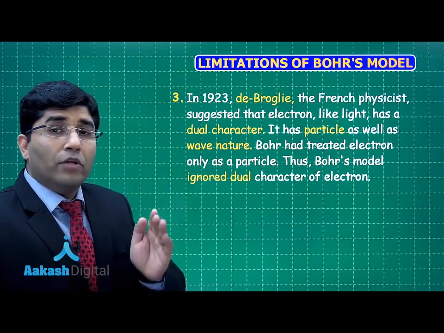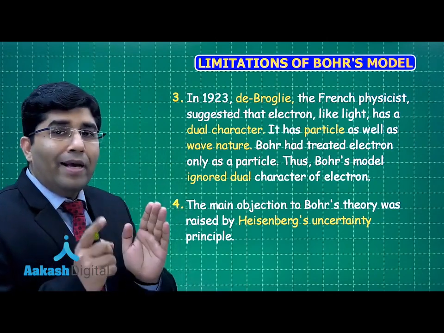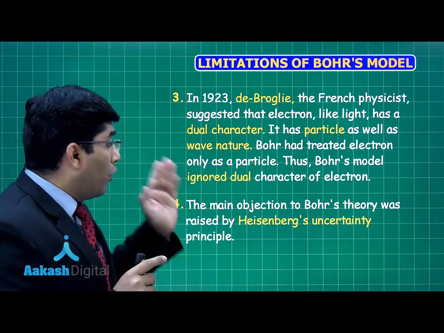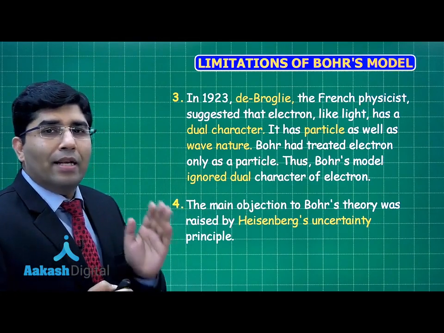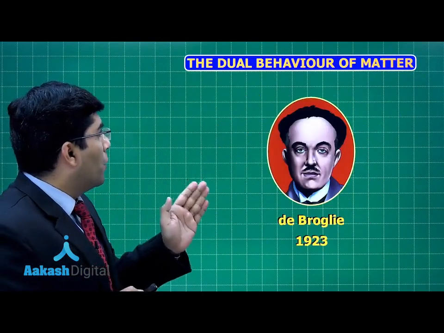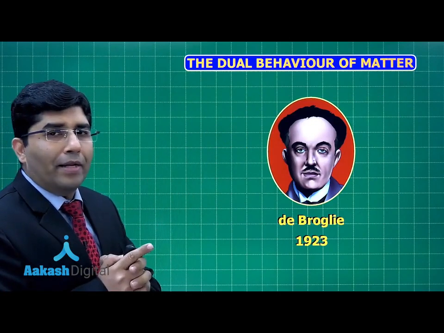The fourth limitation was that the model was not supported by Heisenberg's uncertainty principle. Now what is Heisenberg's uncertainty principle? We will discuss it in the next lecture. Now after this we will study the dual nature of matter.